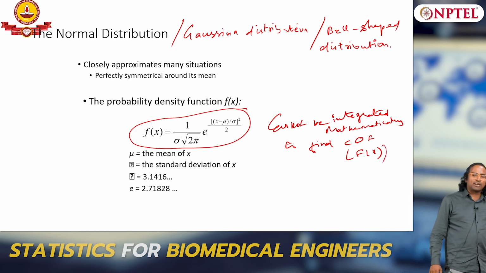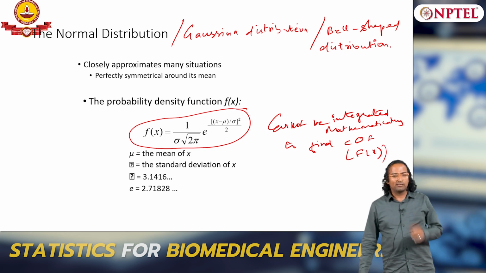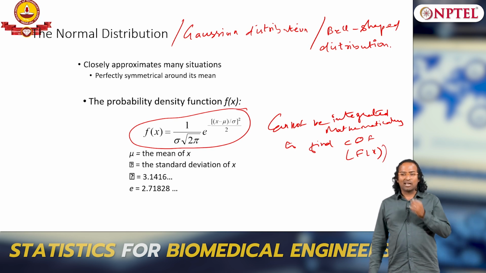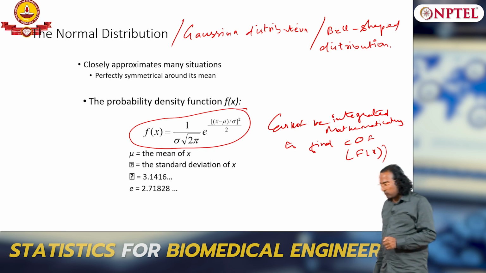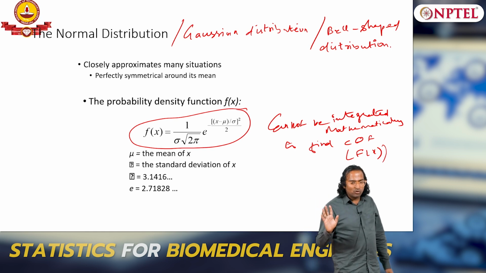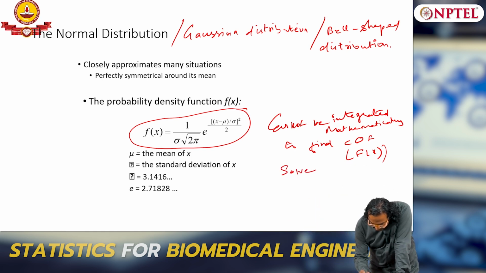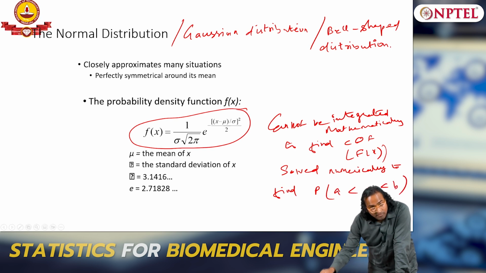Closed form solution does not exist because the integral of e power minus x squared is not straightforward, it is not analytically closed form, the solution does not exist. So, this is only solved numerically to find probability of A less than x less than B. Okay.